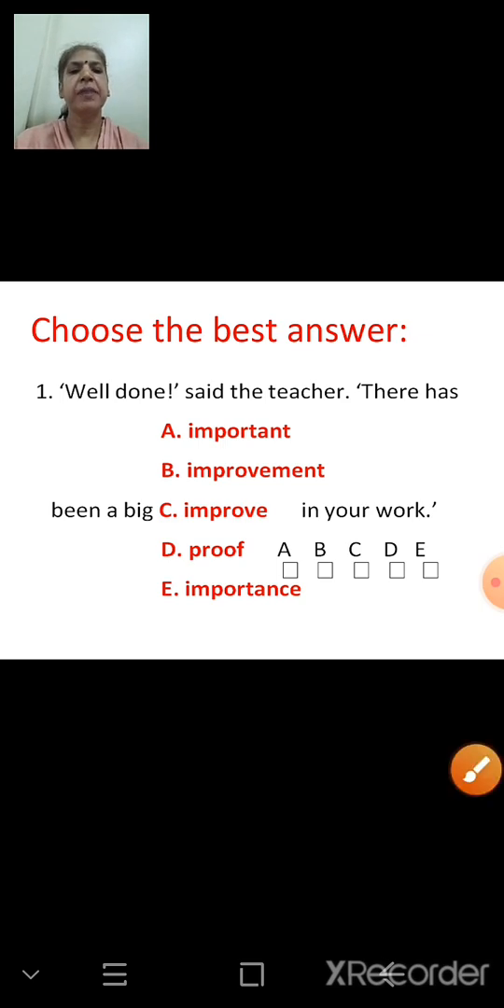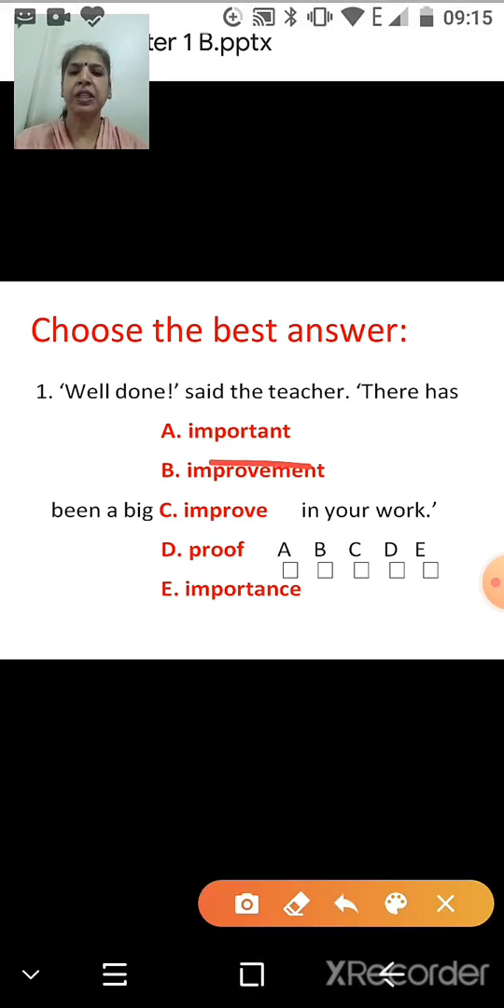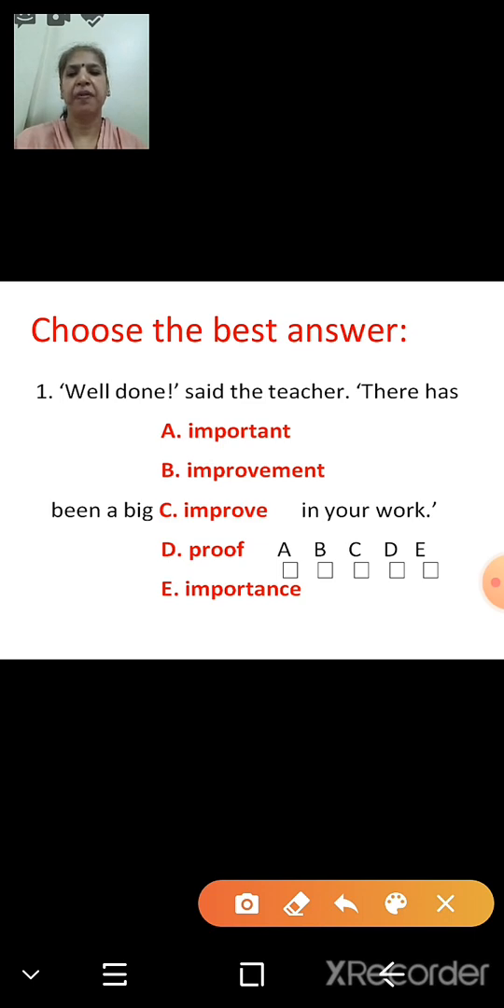Now when we said big dash, is it a big important in your work? No. A big improvement in your work? Let's see. A big improve in your work? No. A big proof? No. A big importance in your work? No. So the correct one is improvement. Well done, said the teacher. There has been a big improvement in your work.